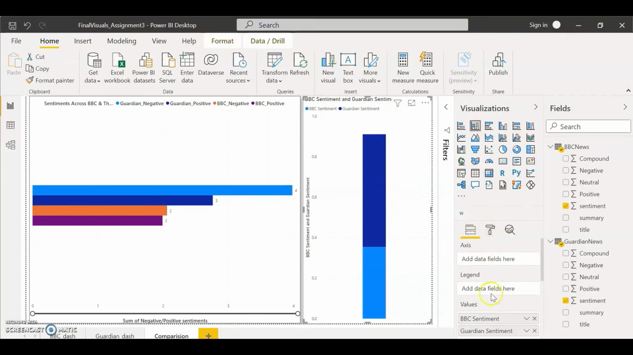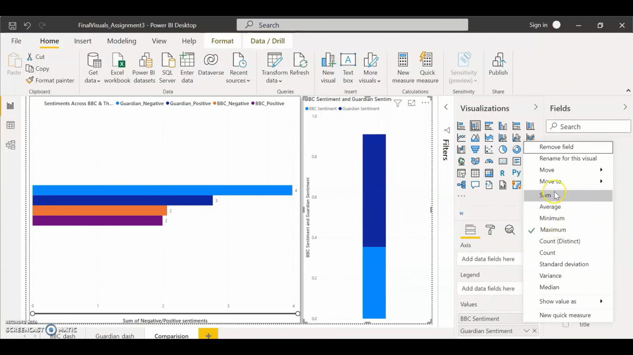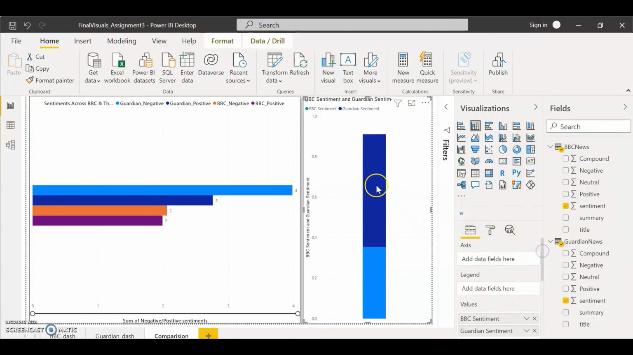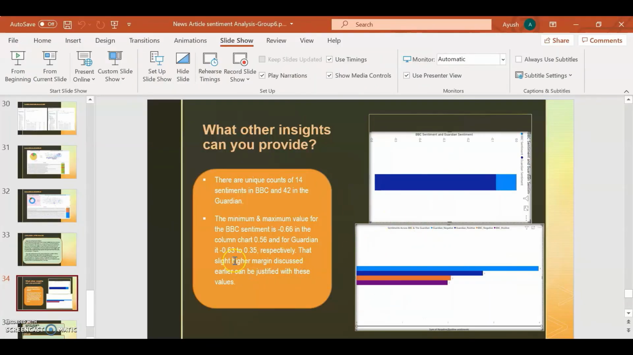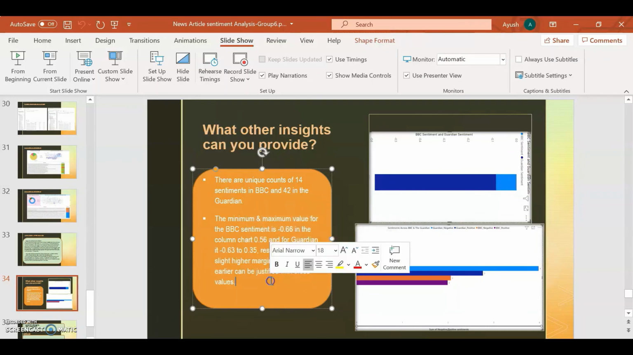Here we can also change the values depending upon the maximum and minimum values, and the counts can be seen here. If we just want to see one, the BBC sentiment has 14 values. According to these visualizations, we can also deduce the minimum and maximum values, and if we compare the maximum values here, the difference justifies why the Guardian has more negative sentiments.